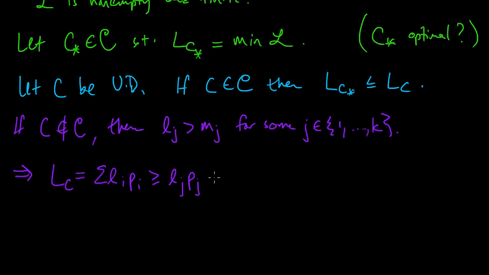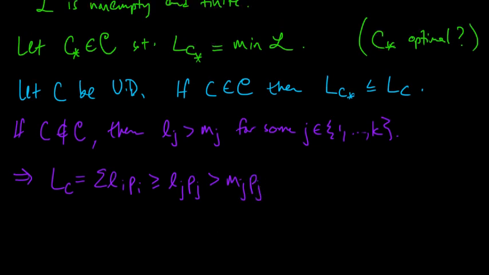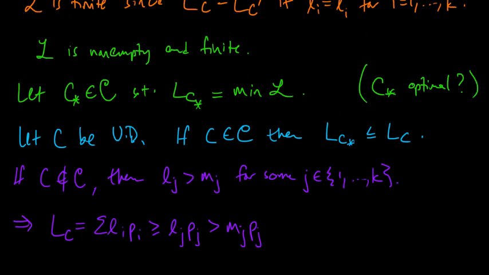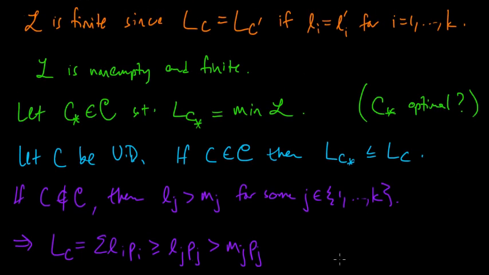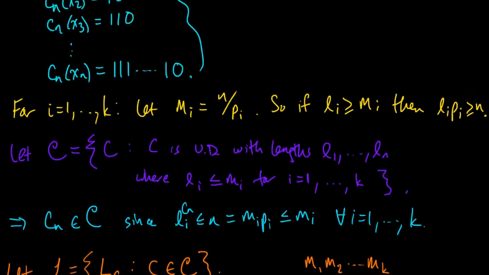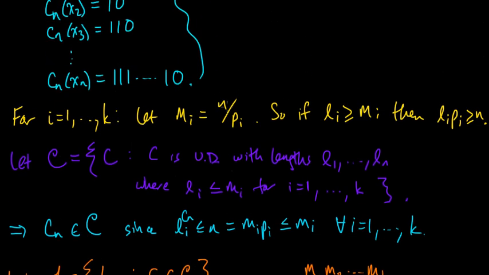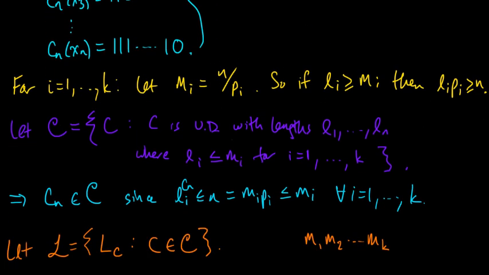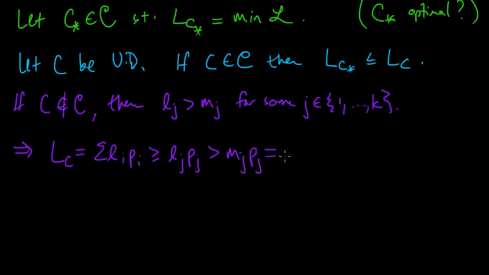And this length is greater than mj, and pj is positive, so this is a strict inequality. We wouldn't need it to be strict, but it is in fact strict since j is between 1 and k. And so then what can we conclude? mj pj is just equal to n by our definition of mj. So this equals n.